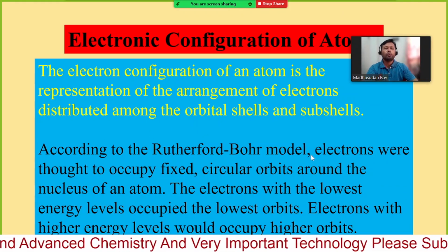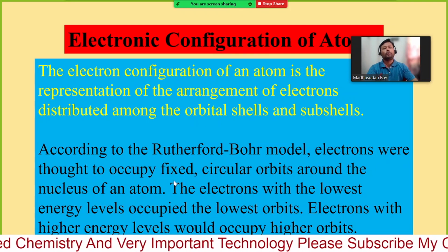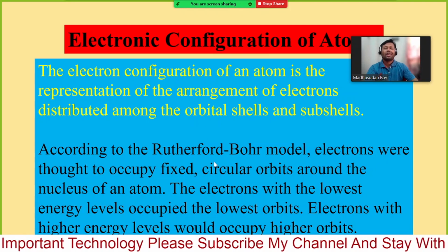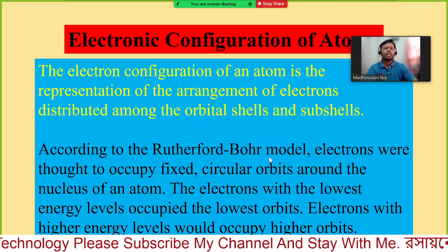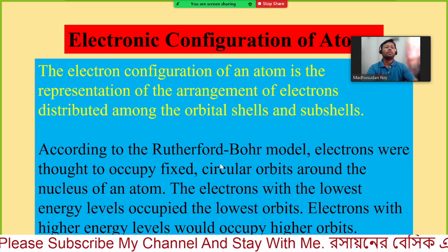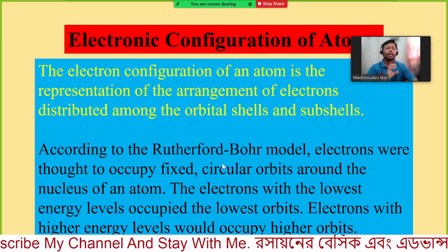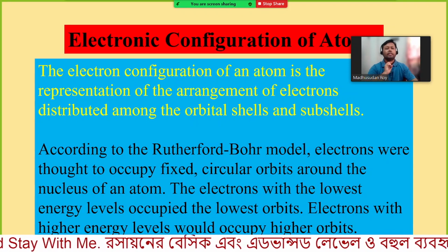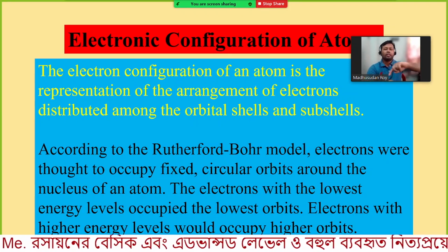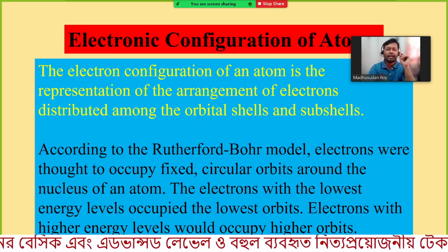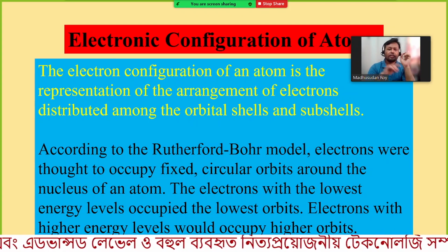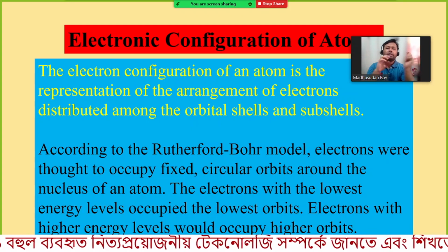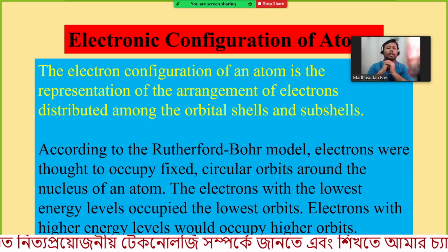According to the Rutherford-Bohr model, electrons are thought to occupy fixed circular orbits. So Rutherford and Niels Bohr gave the idea that electrons occupy a certain fixed position, for example at the top, the bottom, the left or the right of a circle.